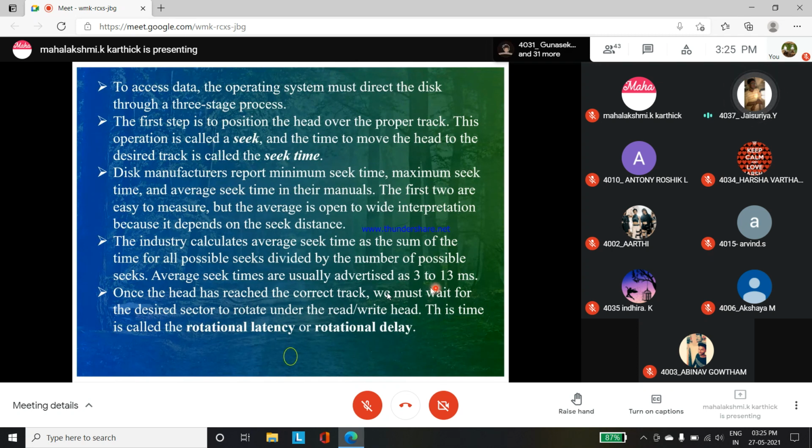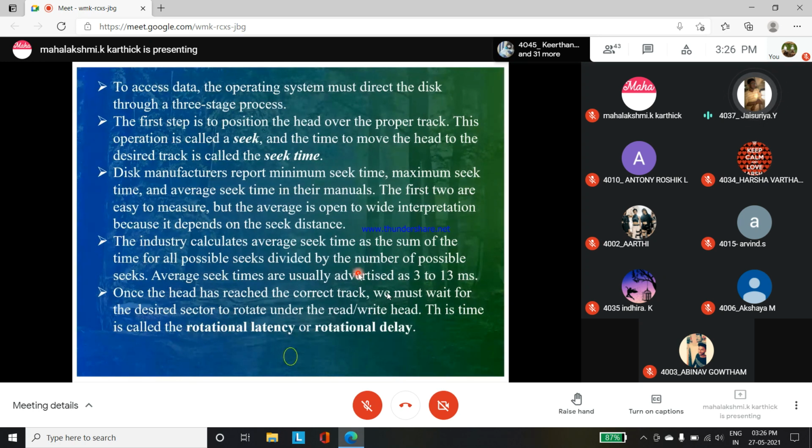The first two are easy to measure. Minimum and maximum seek time can be measured, but average is open to wide interpretation because it depends upon the seek distance, that is, the distance the arm must move to the proper track. So it depends upon the distance between the arm and the proper track.